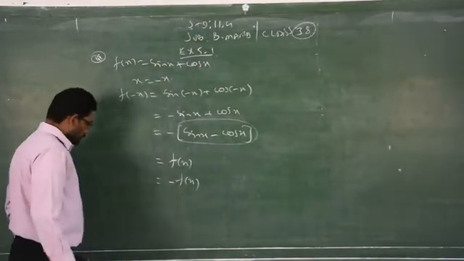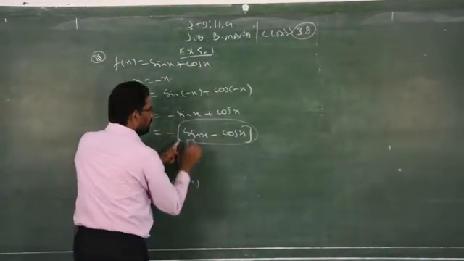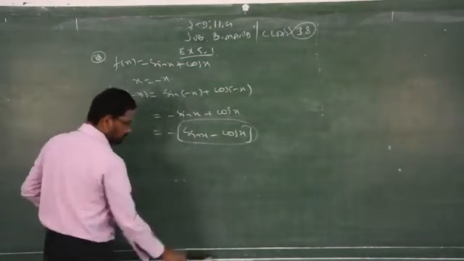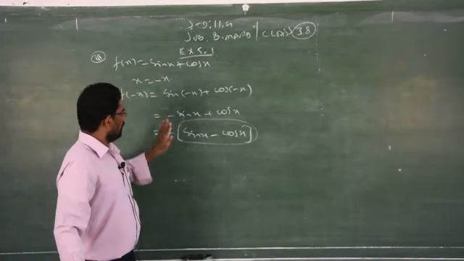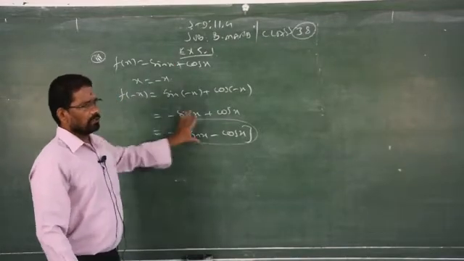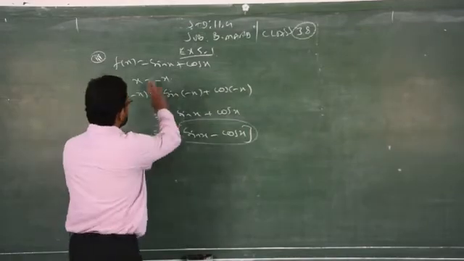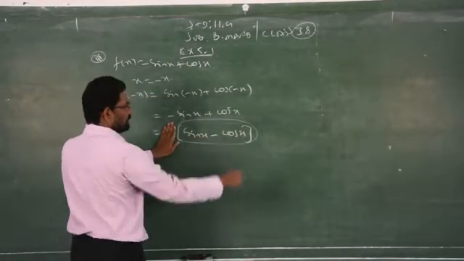So in this case, after taking minus outside, if it does not represent the question, then there are only two possibilities: either minus of the question or the question as it is. If it is minus of the question, you have to say it is an odd function. If it is the question as it is after replacing x equal to minus x, you can say it is an even function.